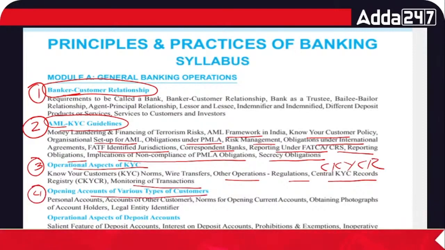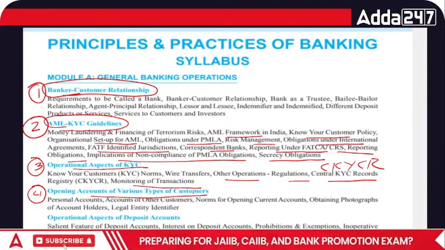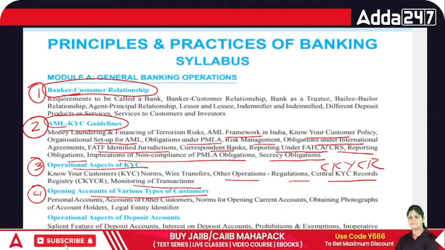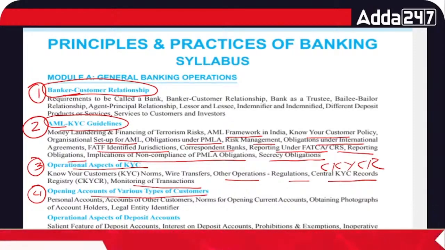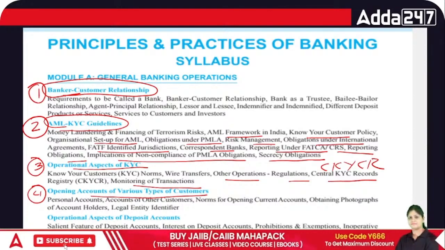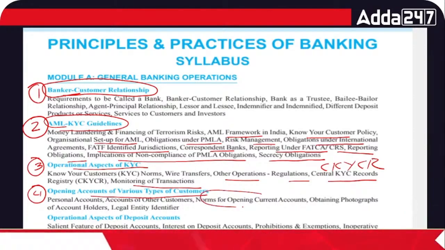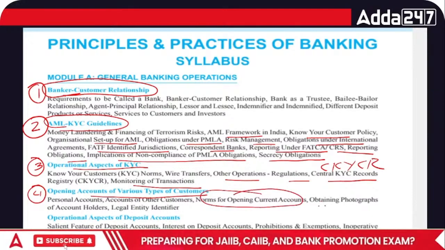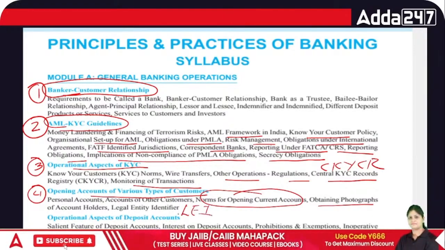Then we have chapter number 4, that is opening account of various type of customers. So here we are going to cover the various type of customer, like blind person, minor, right? All these we are going to cover. In this chapter we are also going to cover norms for opening the current account, obtaining photograph, and what is the meaning of LEI, that is legal entity identifier.